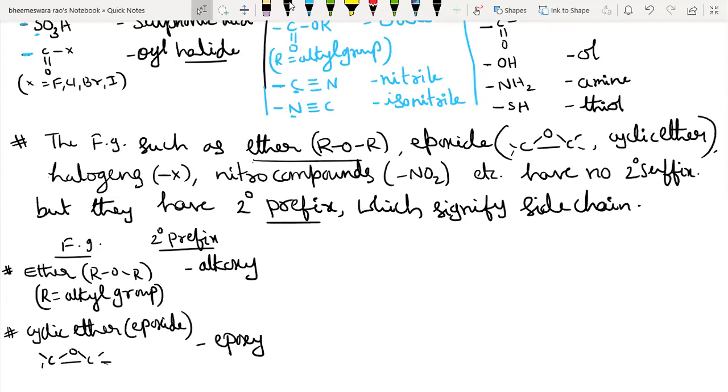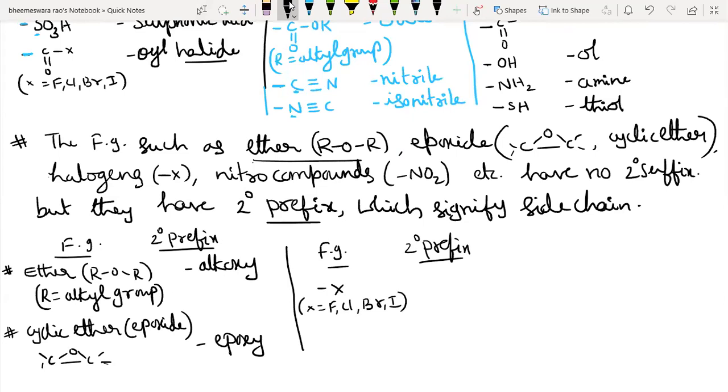Similarly, X. X is nothing but what, students? Halogen: fluorine, chlorine, bromine, iodine. So what is their prefix? No suffix. Prefix is halo.